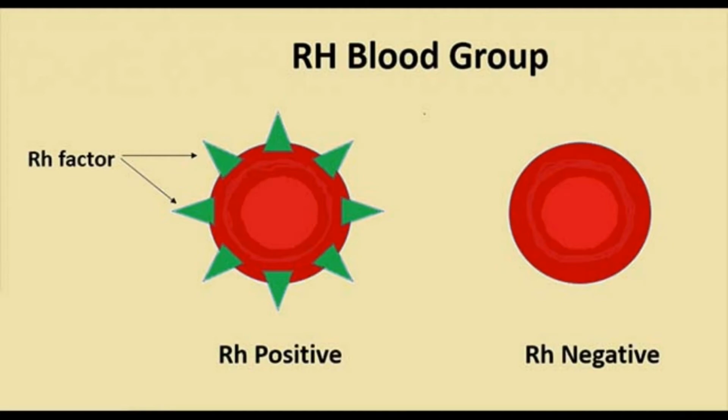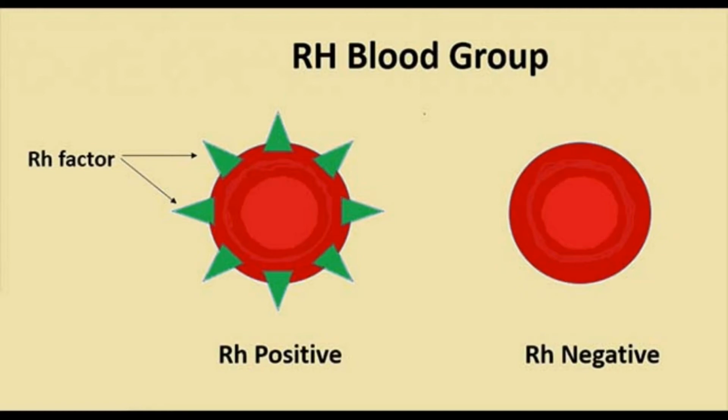It was first discovered in the rhesus monkey and is named the RH factor after it. About 85% of people have the RH factor on their red blood cells and are said to be RH positive. The remaining 15% don't have the RH factor on the RBC and are said to be RH negative. This is blood grouping.